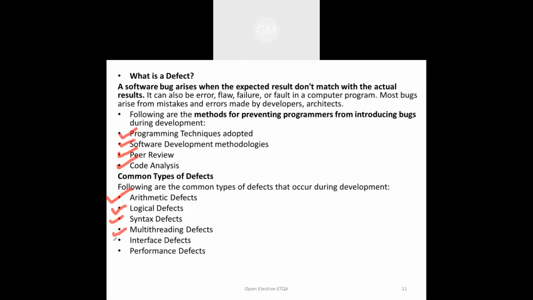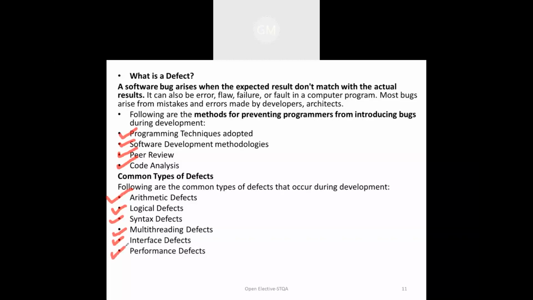Next type of defect is the interface defect, where interfaces are not user friendly. That means whatever requirements are given by that particular customer are not well understood by the software development team and design team. Because of that, they have developed the wrong or improper interface. So because of that, a defect is going to occur, which is called an interface defect.